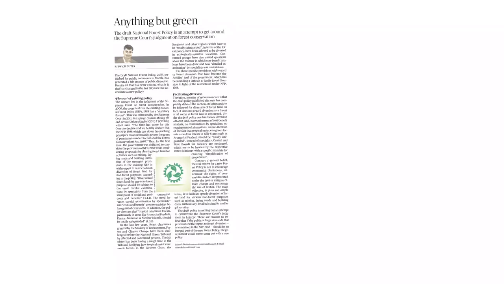Anything but green. It is about draft forest policy. So National Forest Policy 1988 has strong measures for conservation. It prohibits indiscriminate transfer or diversion of land for non-forest purposes. It clearly states that cost-benefit analysis has to be done by the specialists. And in the case of moist tropical forests, tropical rain forests in Arunachal Pradesh, Andaman Nicobar, Kerala, they have to be totally safeguarded. So it means certain provisions for conservation exist. Now in the new draft policy, no such provisions are there.